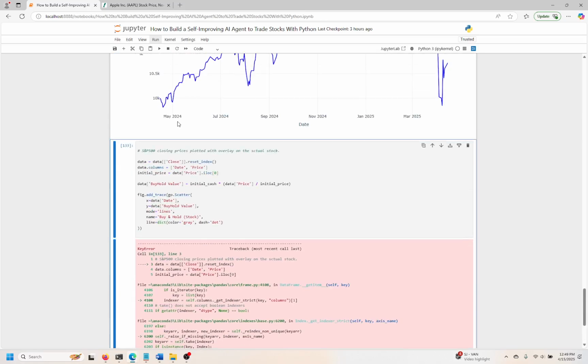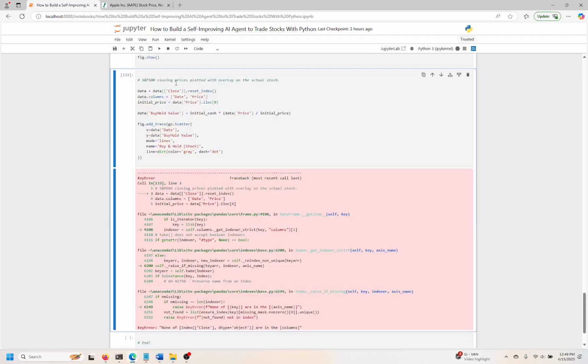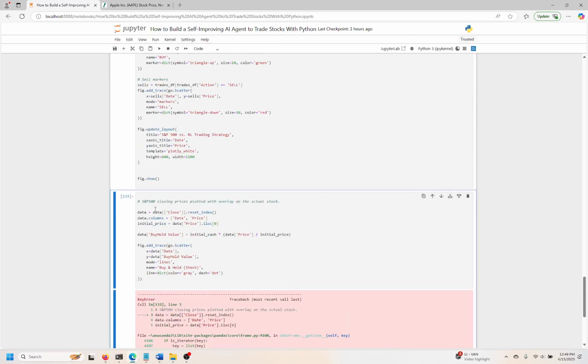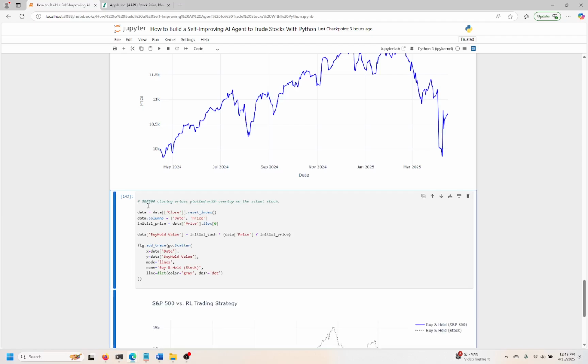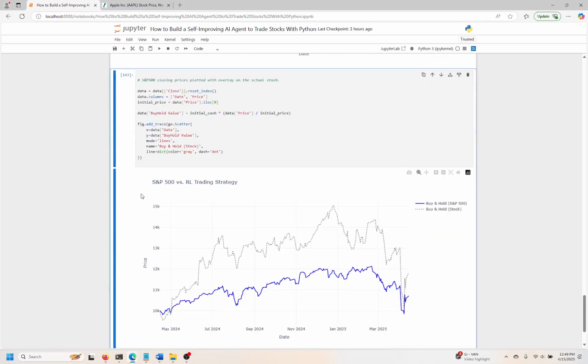That sounds weird. Let me rerun the whole thing. Okay, run all above selected cell. Okay, get this thing to work. Close should definitely be in the column. Control enter. Yeah, there it is. Okay.